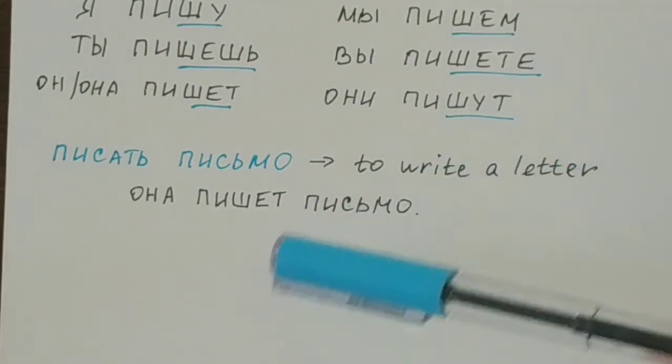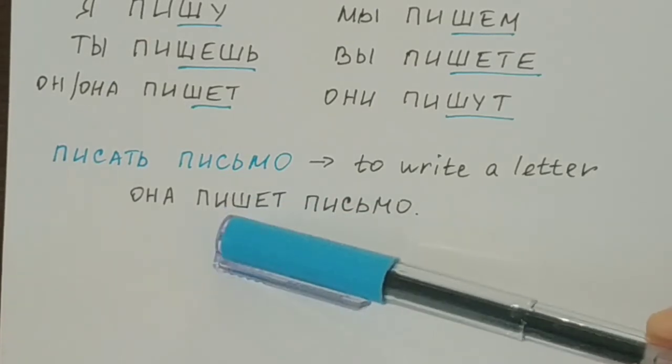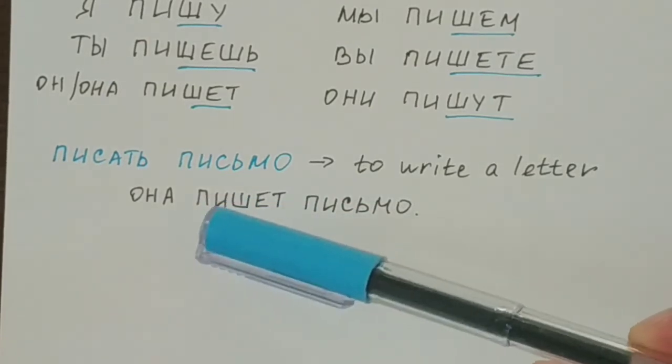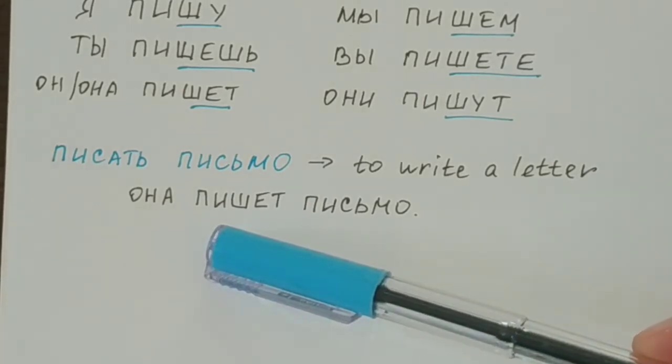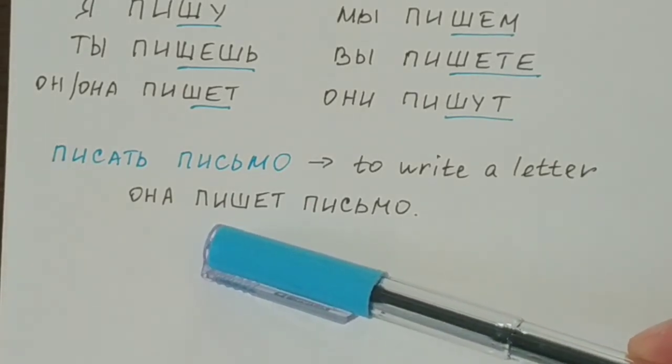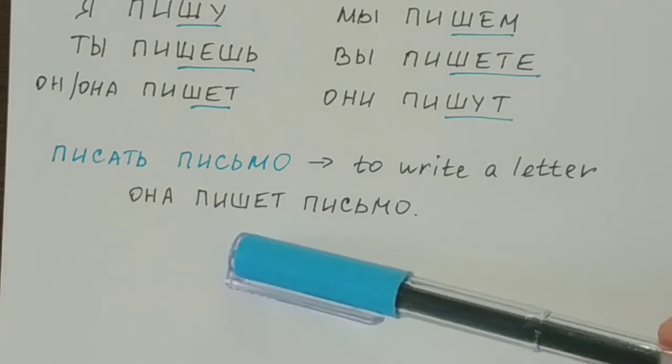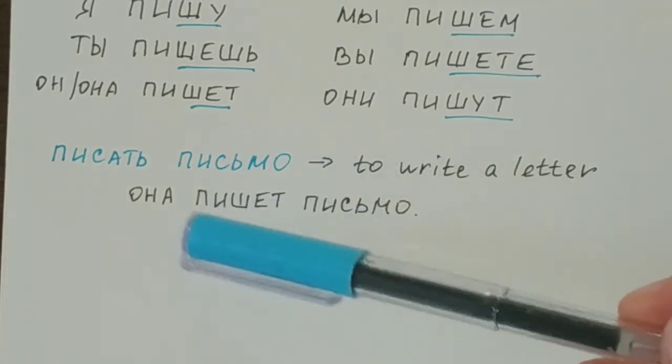So the only thing that you have to pay attention to is the verb писать and to use it in the correct conjugation form. And further on we'll be learning again how to conjugate it in different tenses. So again you will be paying attention only to the verb in this phrase.